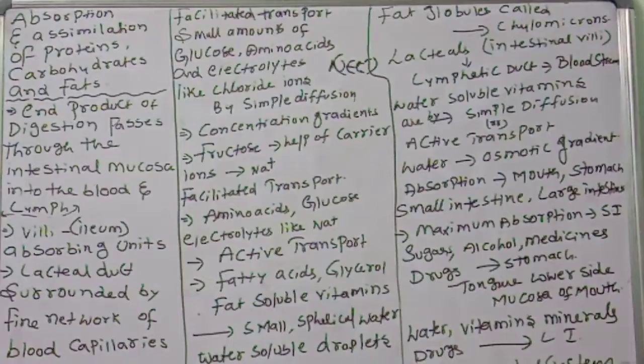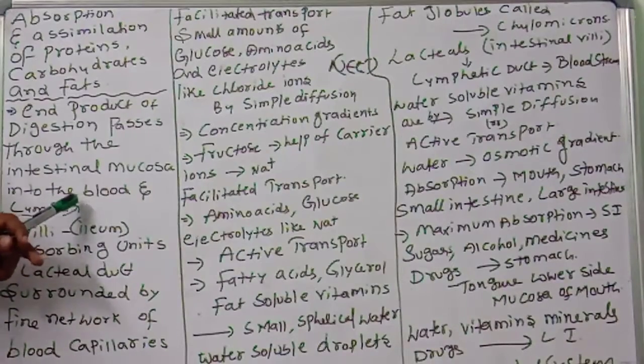Children, observe very carefully the absorption and assimilation of proteins and carbohydrates. After digestion, what is happening? The end products are there or not? The end products of digestion pass through which part? The intestinal mucosa, into the blood and lymph. Blood and lymph are fluid connective tissues. They transport the materials, you know very well. So digested food is incorporated through the intestinal mucosa into the blood and lymph.